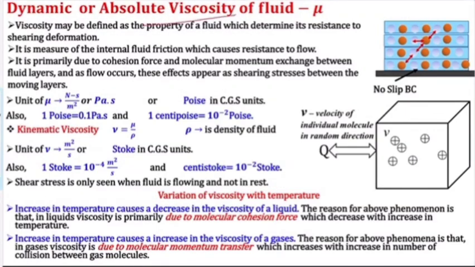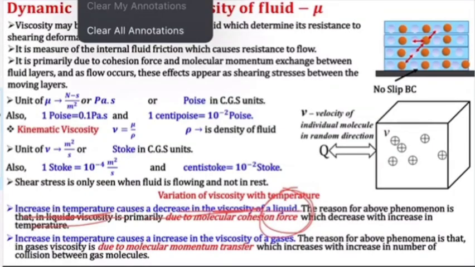Now this viscosity varies with temperature. How does it vary? We know fluid is of two types, liquid and gas. If I talk about liquid, an increase in temperature causes a decrease in viscosity of the liquid. If I am increasing the temperature, the viscosity will decrease. For liquid, not gas, the viscosity will decrease with increase of temperature.